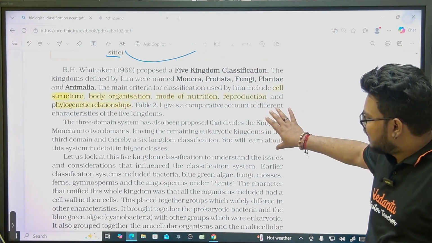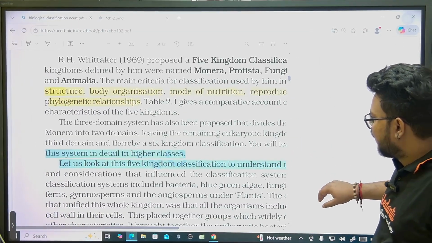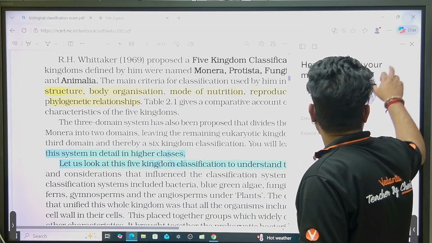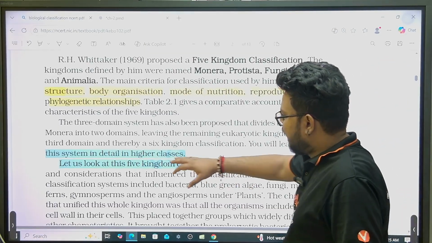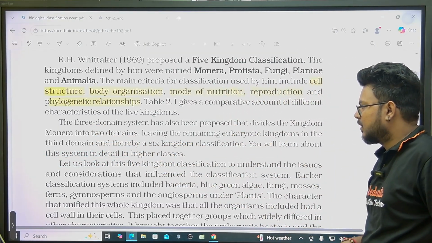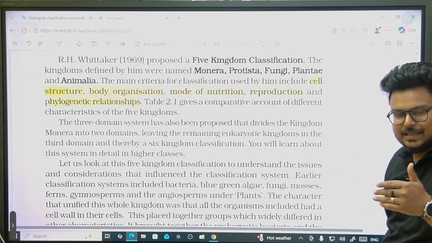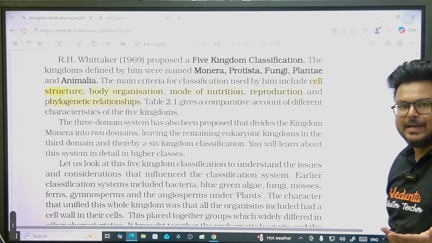So I was planning to discuss this thing with you. Just a minute. Yeah. So guys, you can see here the 3-domain system has also been proposed that divides kingdom Monera into 2 domains. Like I said, archaebacteria and eubacteria.